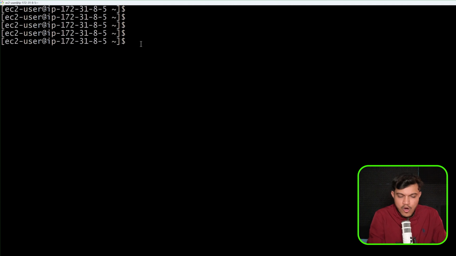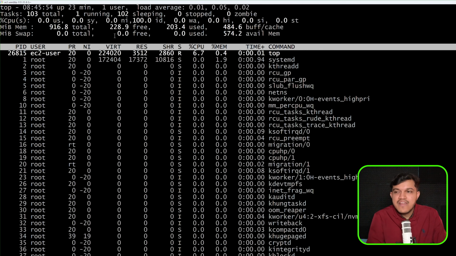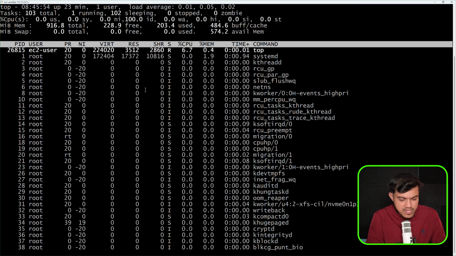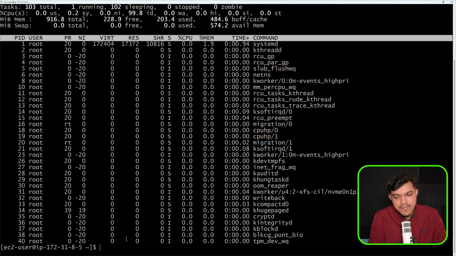Similarly, if you want to know about the memory level details, then we have one command called free. It will give you the memory level details. And if you want to know how many running processes we have currently, then you can go with top. Like this, commands are there which will give you some metadata, or you can say information. Okay, so let me just come out of this. I would like to clear my screen.